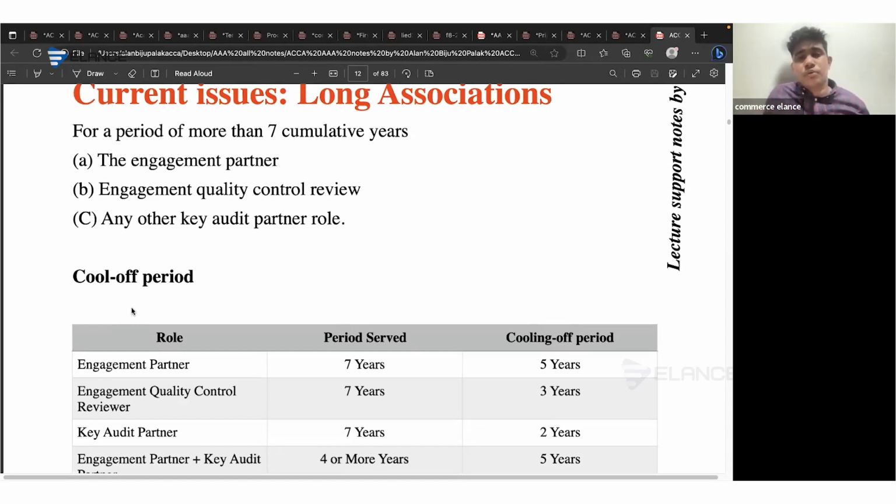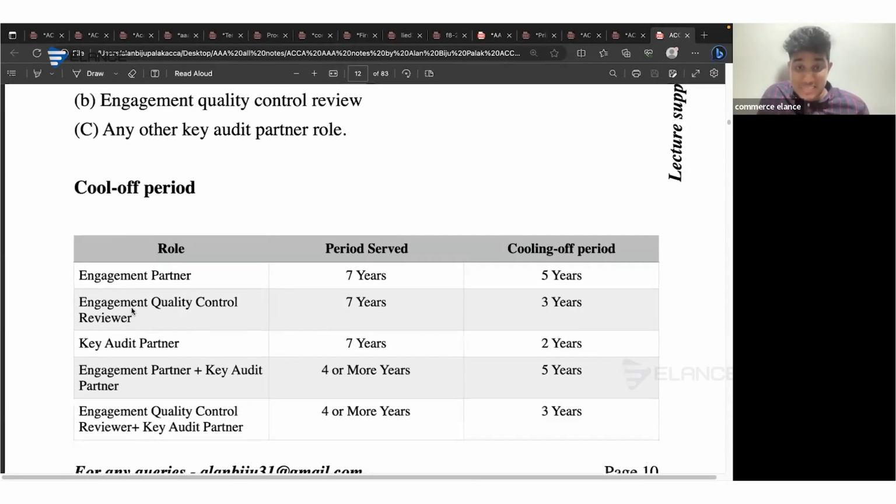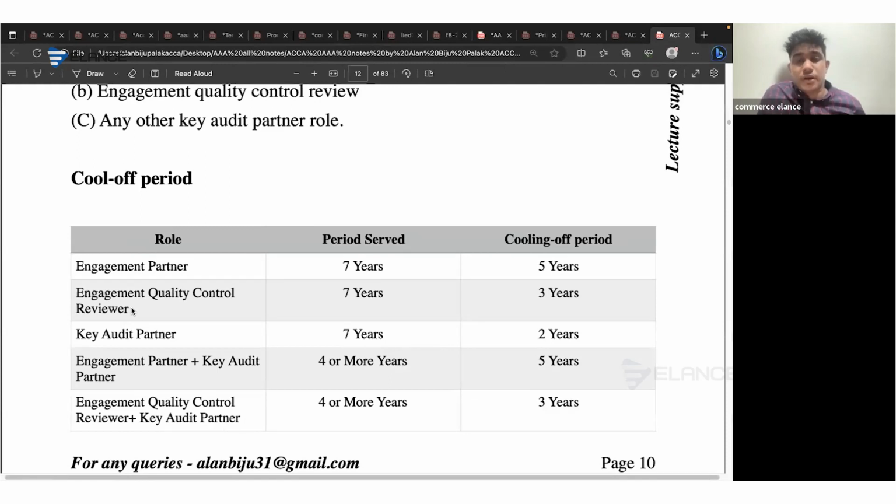the maximum period for which you can continue with an engagement is 7 years. And as a cooling off period, you have to take 5 years in the case of the engagement partner. Consider that from 2000 to 2007, you were the auditor of a client company. Then for the next 5 years, from 2007 to 2012 or 13, you are not allowed to associate with this client company in any manner, which means that by creating a gap of 5 years, familiarity will be reduced. Then again, you can continue for the next 7 years. There's no issue.